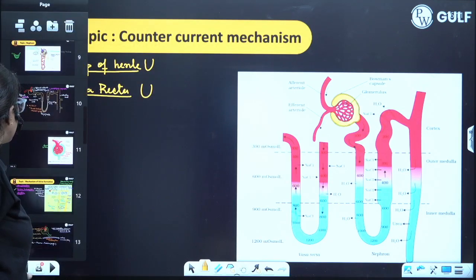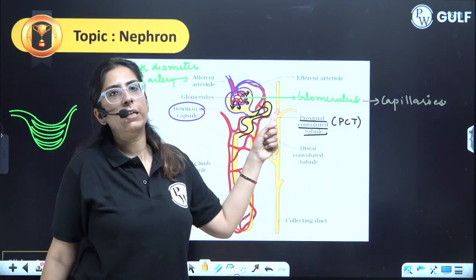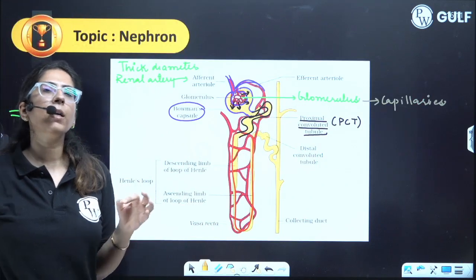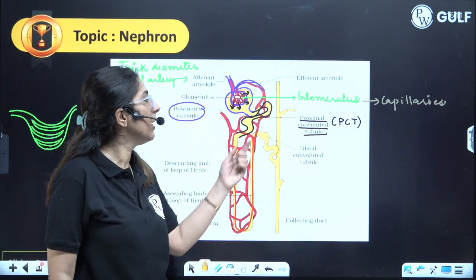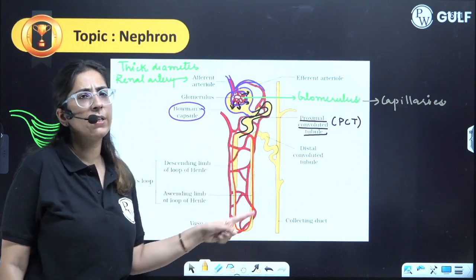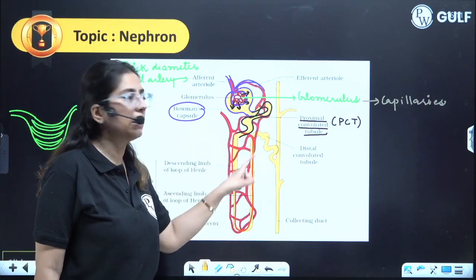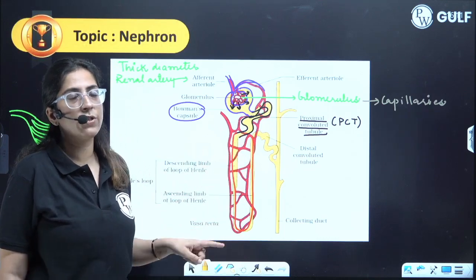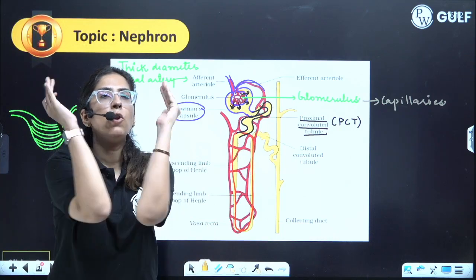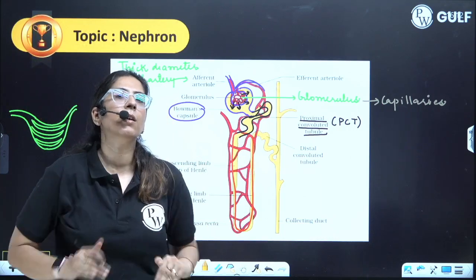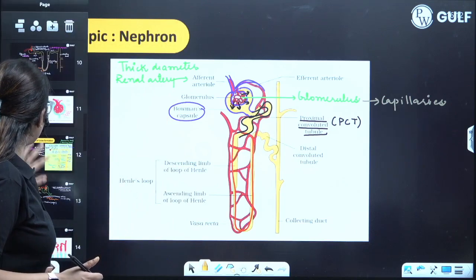Now let's come to this diagram. From efferent arteriole, the blood vessel which is coming out from the nephron, will divide further. It will form peritubular capillaries all around the nephron. Around the distal convoluted tubule and the loop of Henle, they form a loop-like structure which is termed as the vasa recta. So they form a counter current mechanism.